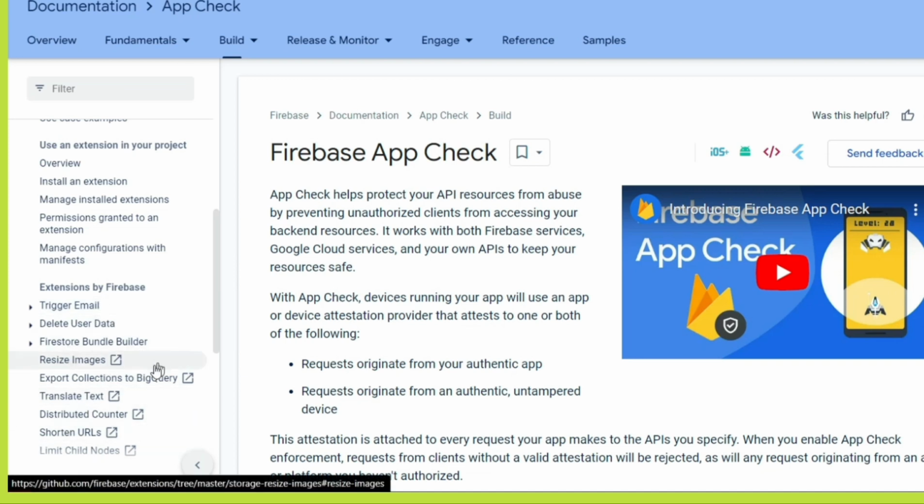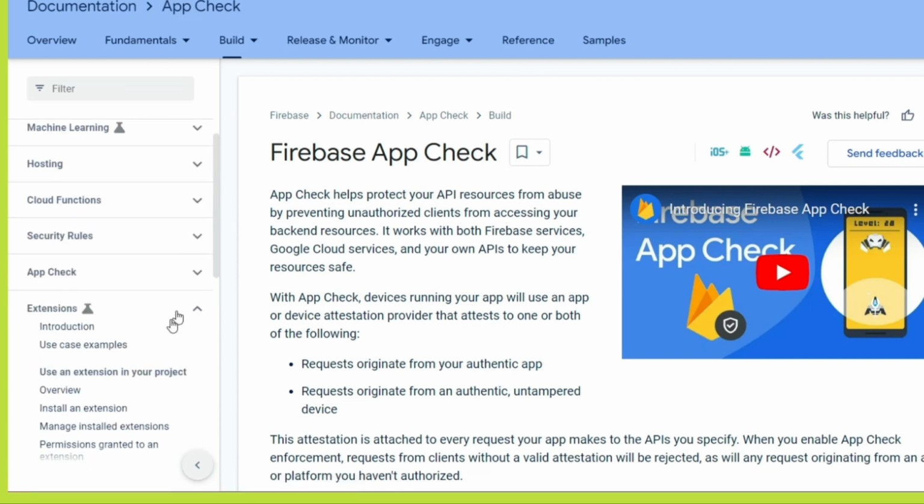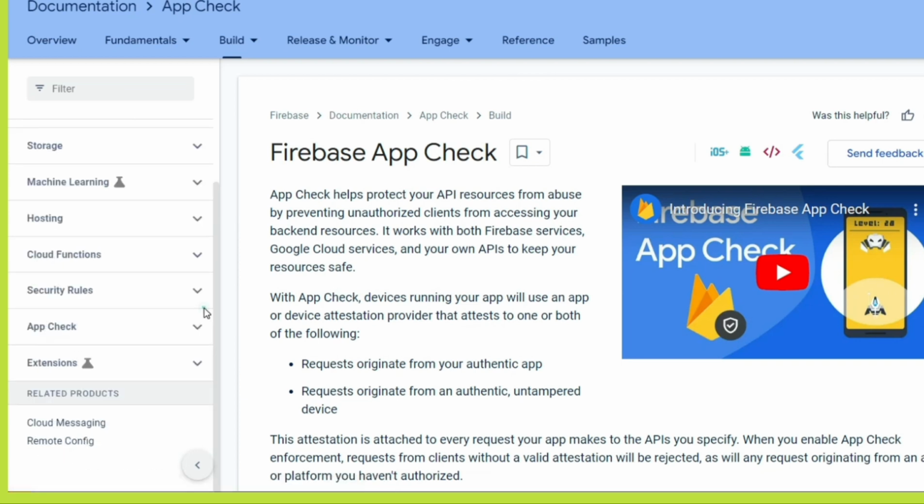Likewise, there are extensions to resize images or shorten URLs. There are so many things you can find on the extensions page, and you can even build your own extension, which will help you earn revenue when somebody uses it. So it can be used as a marketplace, and these are right now in beta.